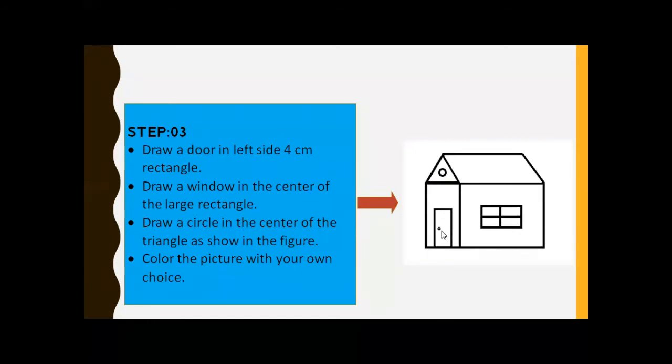Draw a window in the center of the large rectangle and draw a circle in the center of the triangle as shown in the figure. Okay, students, all of you listen carefully.